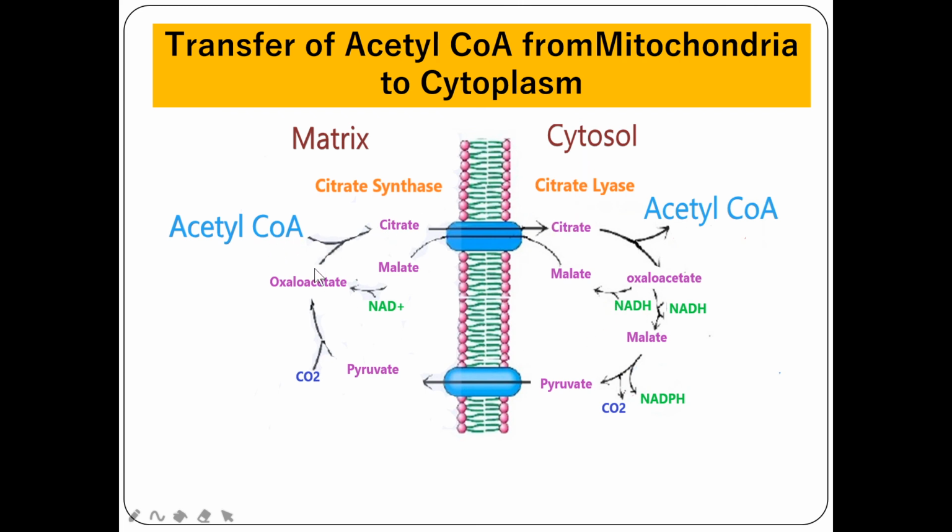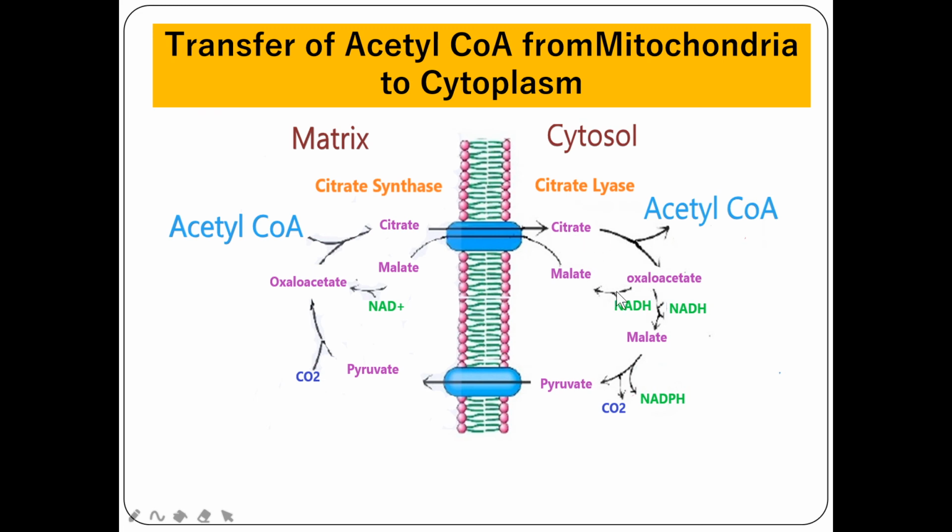This acetyl-CoA will condense with oxaloacetate to form citrate in the presence of the enzyme citrate synthase in the mitochondrial matrix. Citrate can be translocated to cytosol where it will be cleaved into two products, oxaloacetate and acetyl-CoA. So we get back the acetyl-CoA in cytosol to continue with lipogenesis.